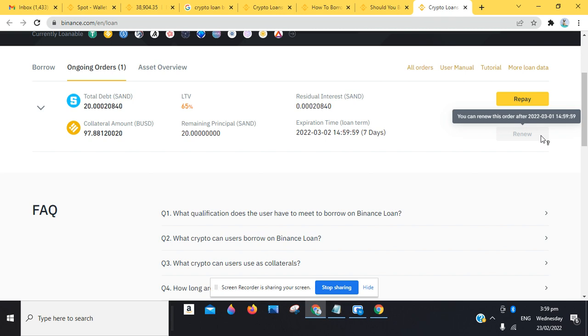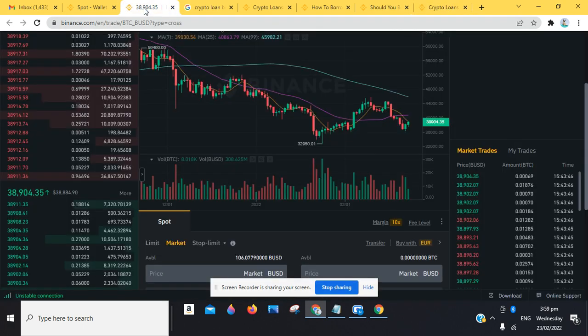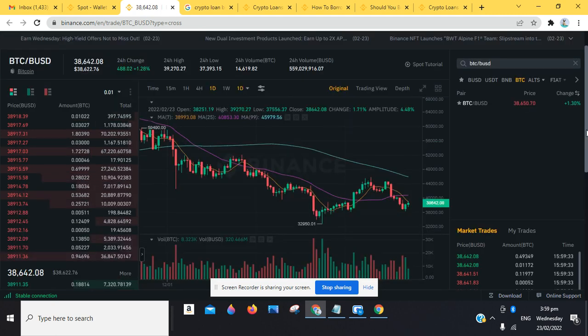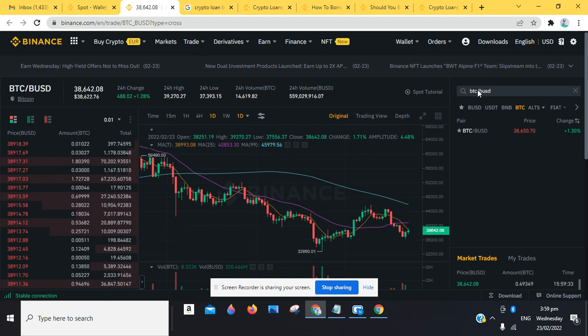The renew function will be made available, so you can renew this order after 2022-03-01 or after you've paid for these projects. Since we want to repay, but before we repay, let's go over to spot trading. Let's say, for instance, a user wants to trade this token. You see it still says here we have about $106, but I'm going to refresh so you guys will see what we truly have now. I think we should be left with about 3 or 2 point something BUSD.